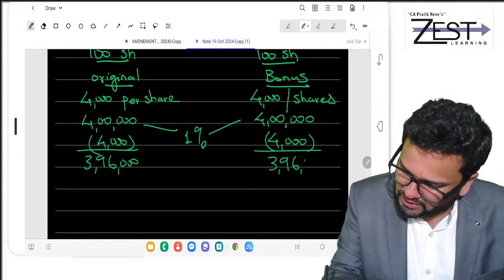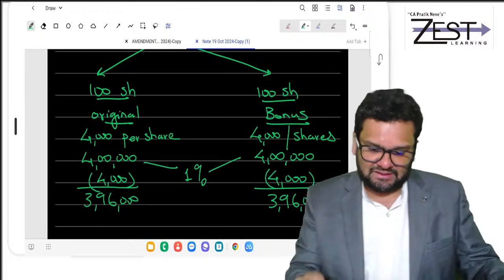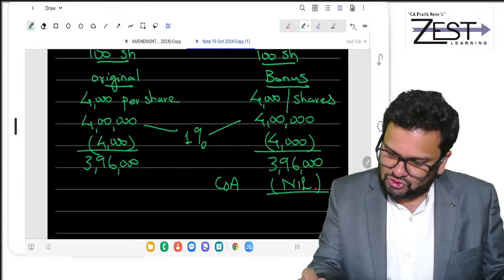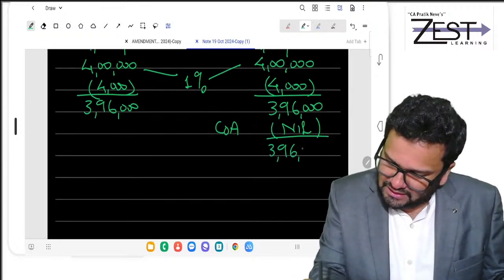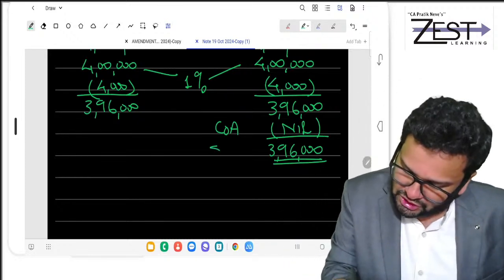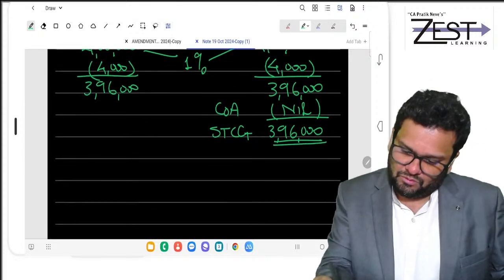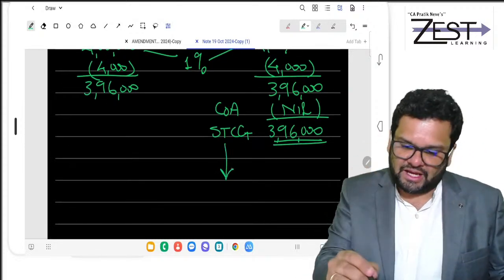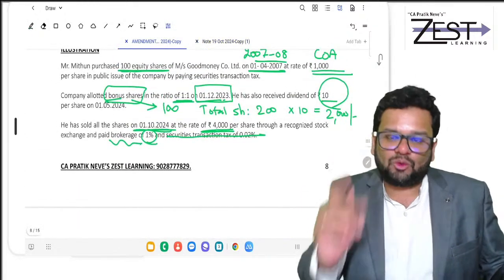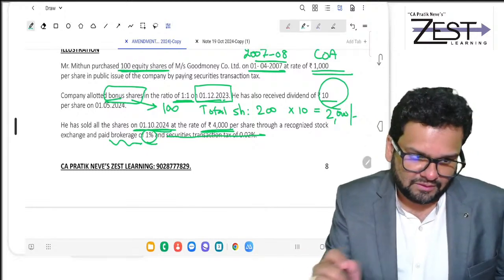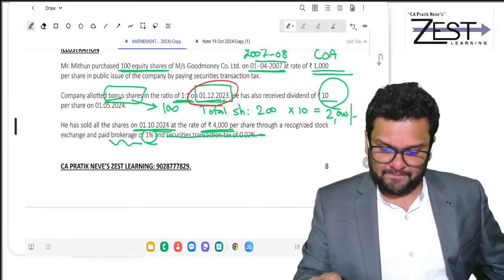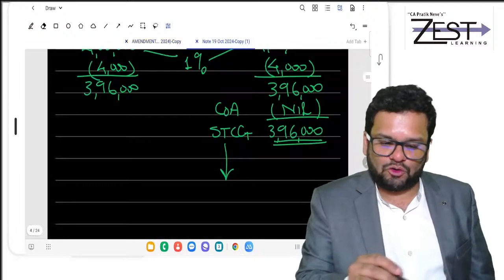But remember one thing, in bonus shares, cost of acquisition is nil. So this whole 396 is your capital gain. And mind you, it is short-term capital gain. Why? Because you only check the bonus shares were allotted on 1/12/23 and they were sold on 1/10/24.